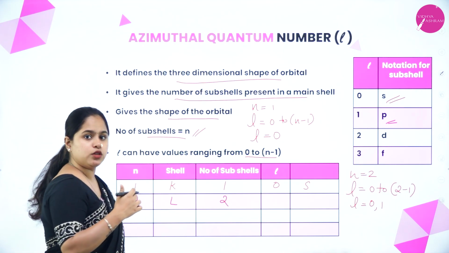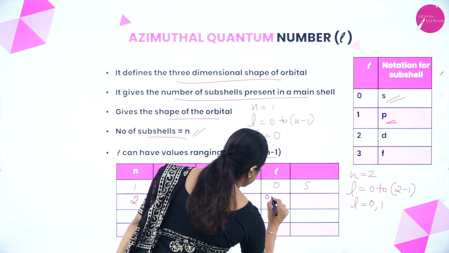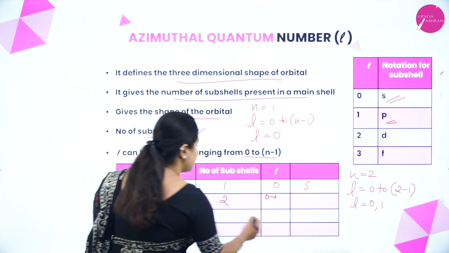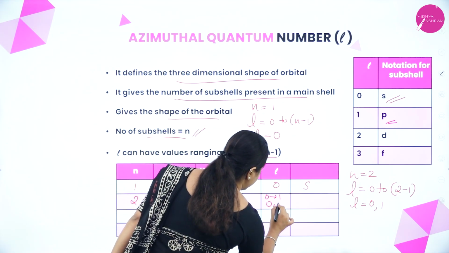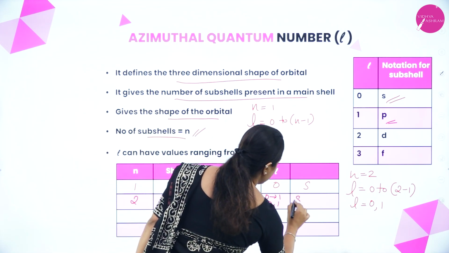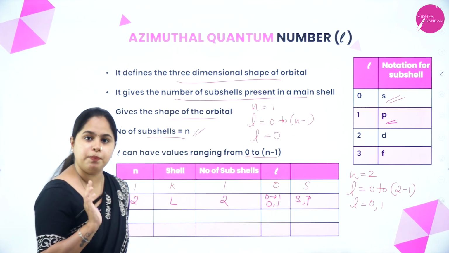So, what are the values of L here? Which are the 2? We know that L ranges from 0 to N minus 1. N is 2 here, 2 minus 1 is 1. That means 0 to 1. So, 2 values, 0 and 1. As you can see, 0 corresponds to S and 1 corresponds to P. So, there are 2 subshells, S and P, in this case.